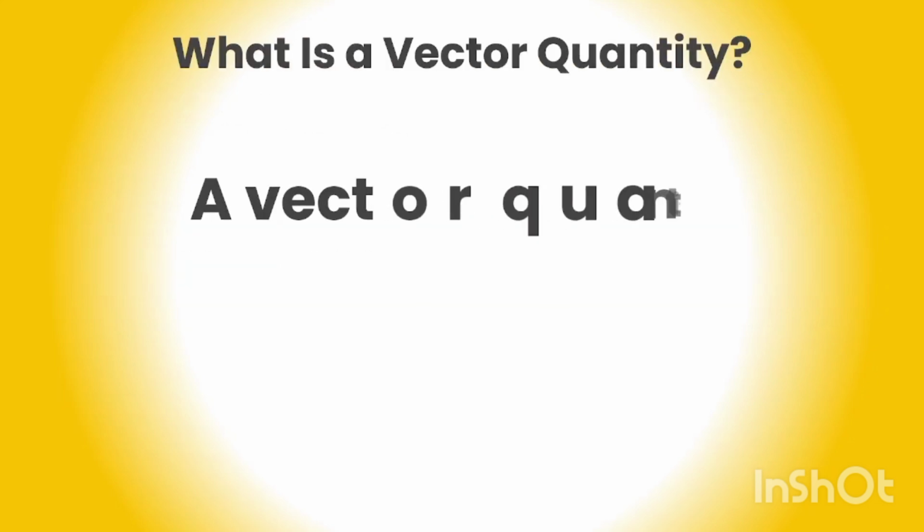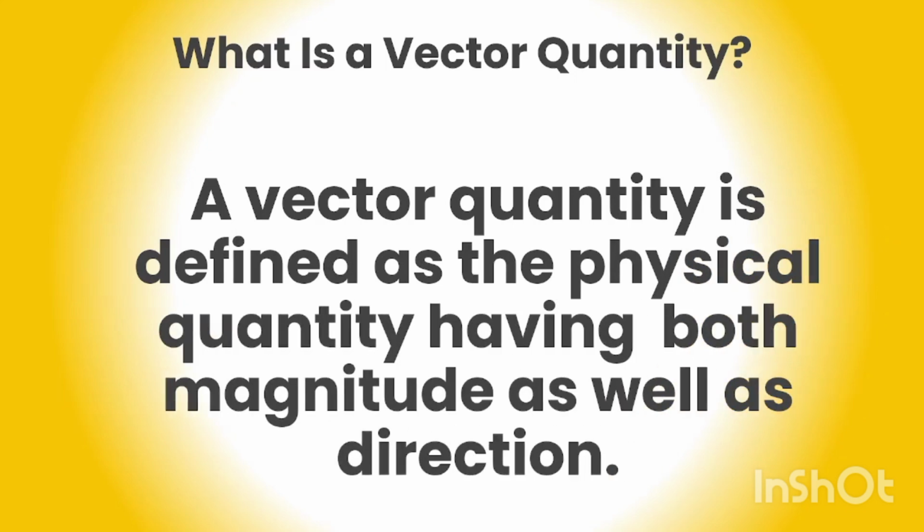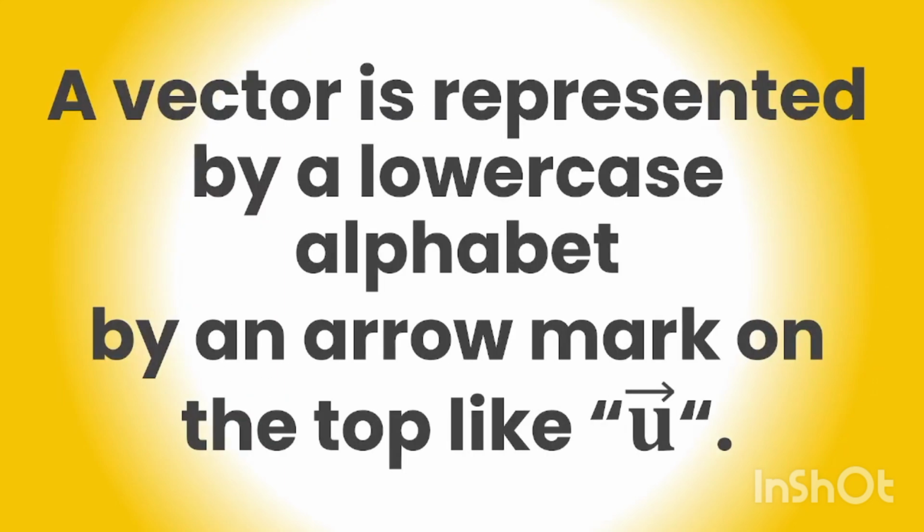What is a vector quantity? A vector quantity is defined as a physical quantity having both magnitude as well as direction. A vector is represented by a lowercase letter with an arrow mark on the top, like the letter U with an arrow mark. Okay, right?